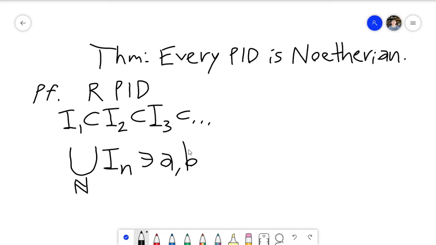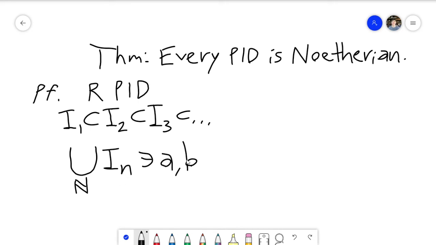And then what you could observe is that A is contained in one of these ideals. So maybe it's contained in like I5 or something. And then B is also contained in one. But because the ideals are nested, A and B both have to be contained in the same ideal. So there has to be an ideal somewhere in this chain so that A and B are both contained in the same ideal.